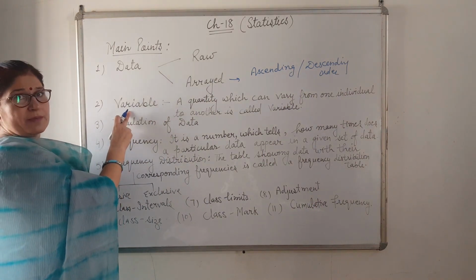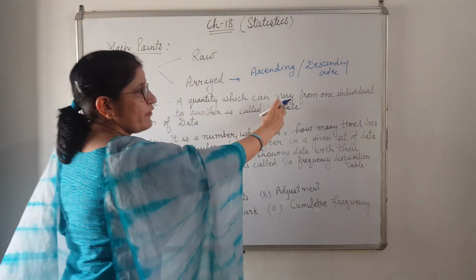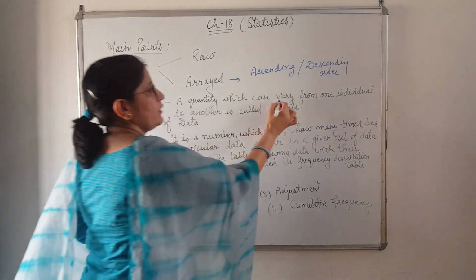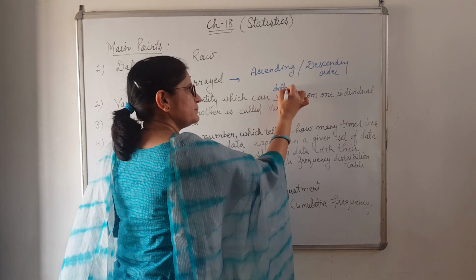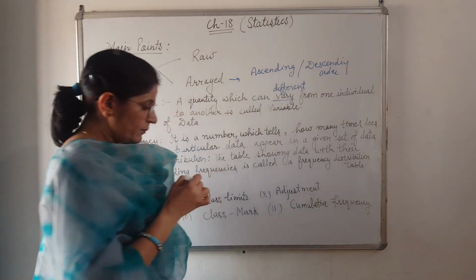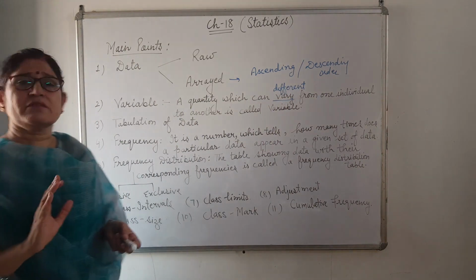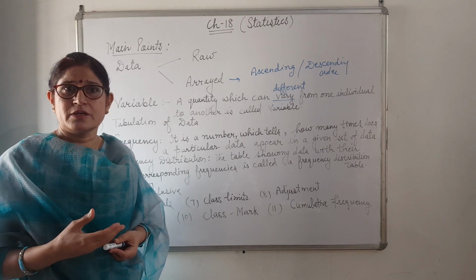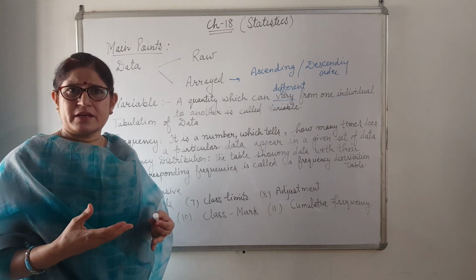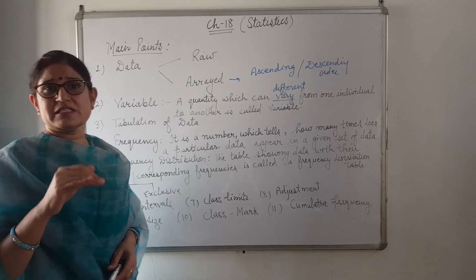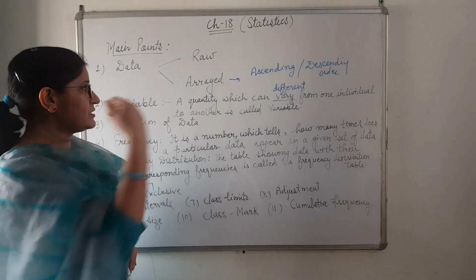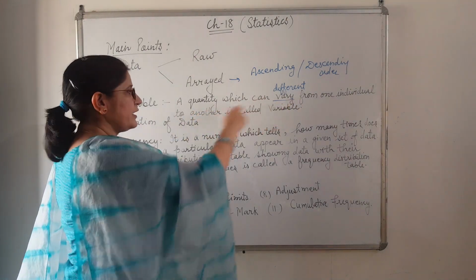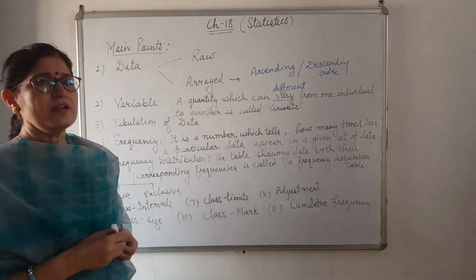Now the next one is variable. A quantity which can vary from one individual to another is called variable. What do you mean by vary? Vary means different. In your class, if there are 30 or 40 students and you ask their height, what will you get? Is it the same? No. Every student has a different height, so that is the variable. A quantity which can differ from one individual to another is called variable.